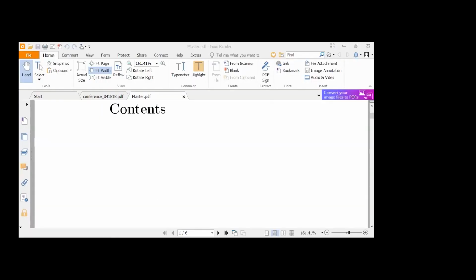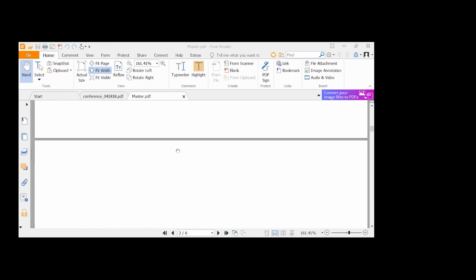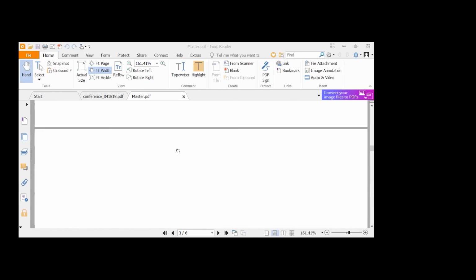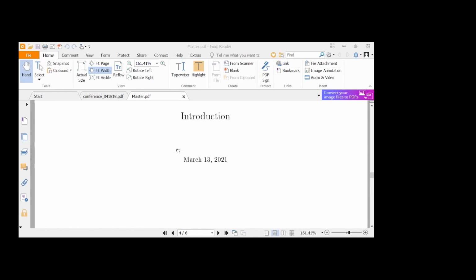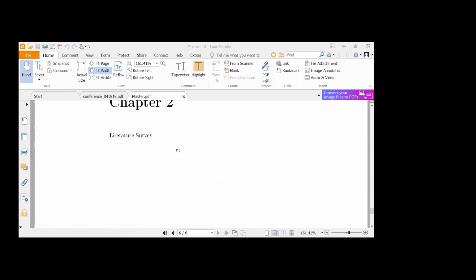So look, your master PDF will look like this. These are the contents. Then will come the list of figures. Because I have not placed any figure in the document, it is blank, but it starts from the next page only. After the list of figures, your chapter 1 will start. This is chapter 1, introduction, right? Then your chapter 2 will start, literature survey. In this way, you can generate the whole thesis in LyX also.